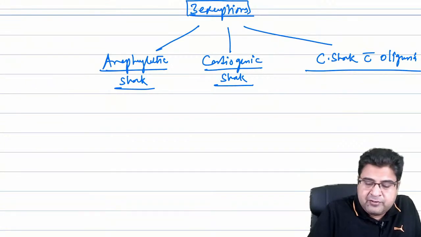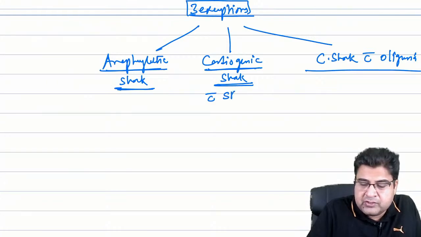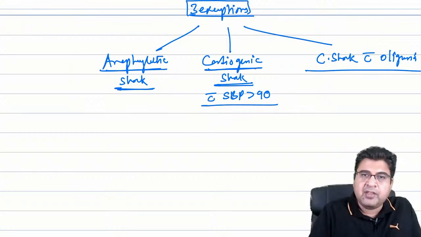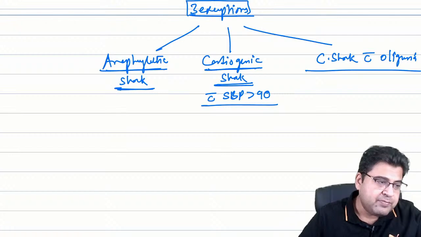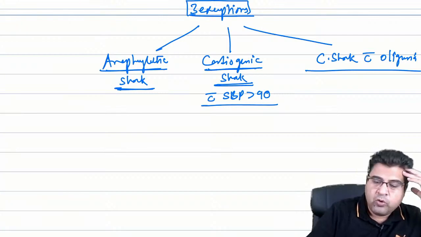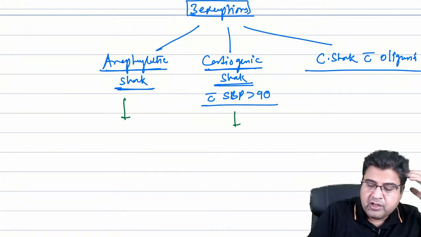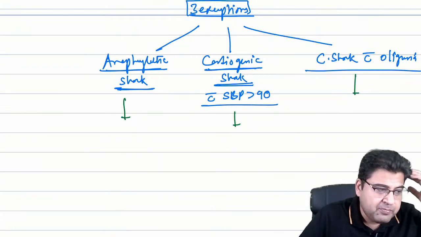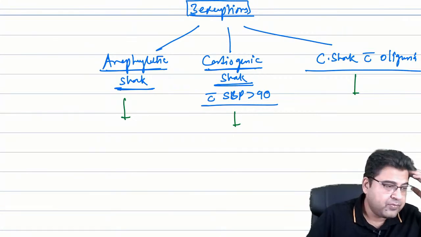When the patient suffers from anaphylactic shock, which drug is the drug of choice? When the patient suffers from cardiogenic shock with systolic blood pressure more than 90, we call it maintained BP. And for cardiogenic shock with oliguria, which medicine is the drug of choice? Who will answer me this question? What is the drug of choice for anaphylactic shock? For cardiogenic shock with maintained BP? For cardiogenic shock with oliguria?